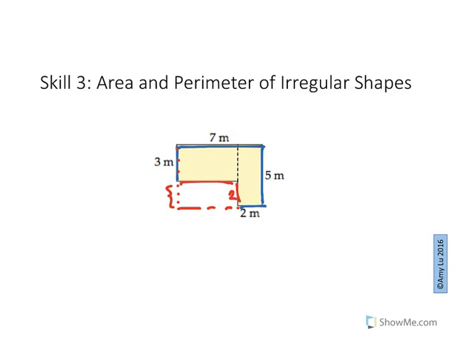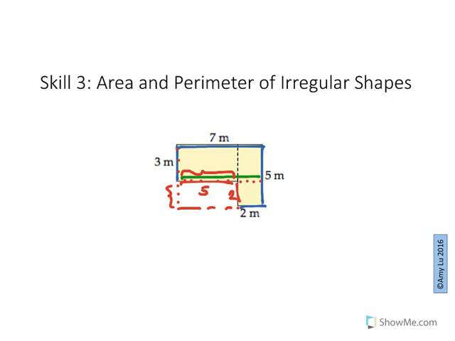And if we were to extend this red line across all the way, we know that that whole thing would be 7 meters. So if we know this whole part in green is 7 meters, that means the part that we want right here has to be 5.